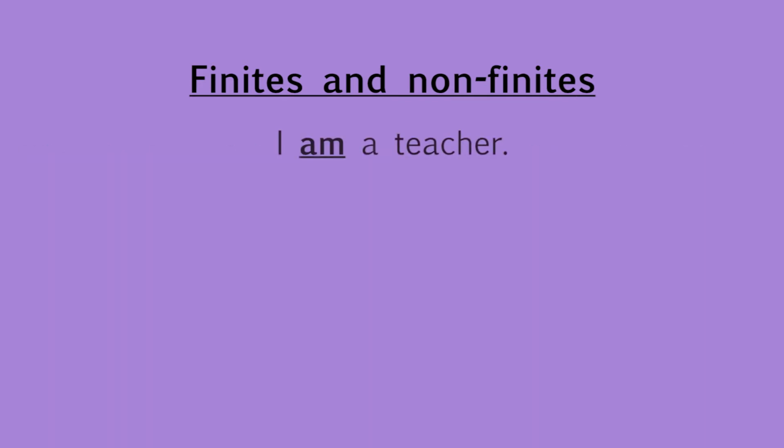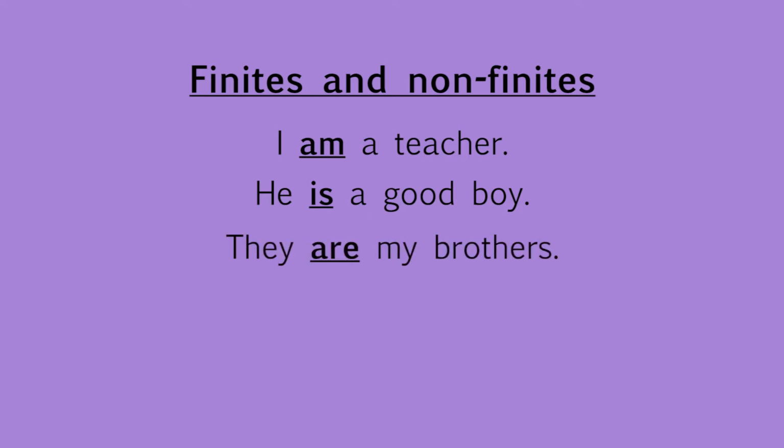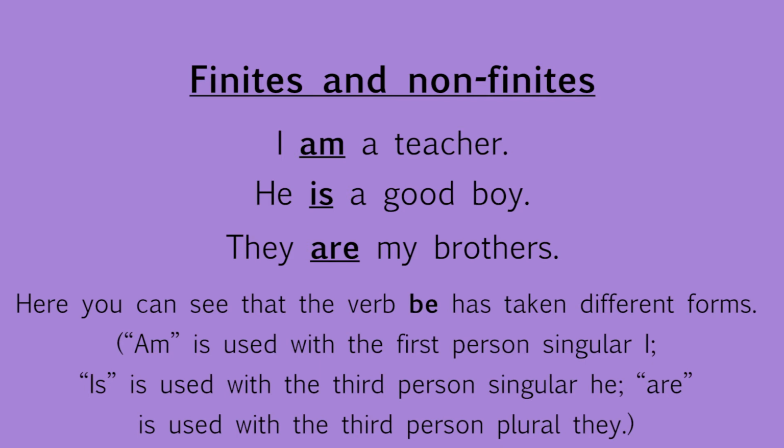I am a teacher. He is a good boy. They are my brothers. Here every time the subject is different. In the first case it is I, the verb is am. In the second example the subject is he, verb is. And in the third case subject is they, verb is are. Here you can see that the verb be has taken different forms.